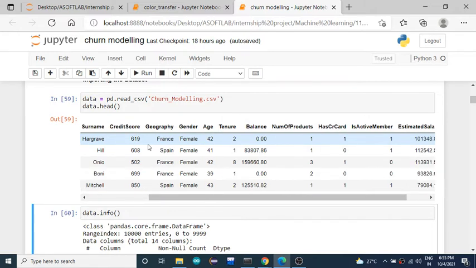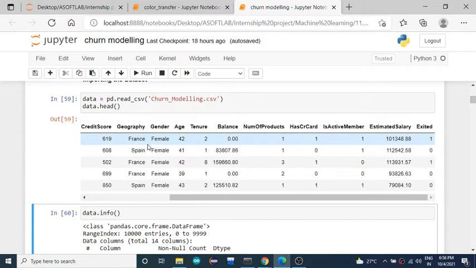Age is the age. Tenure represents for how many years he has been staying in that bank. Balance is his bank balance, then number of products, whether he has a credit card, and whether he is an active member, like continuously performing transactions or not.